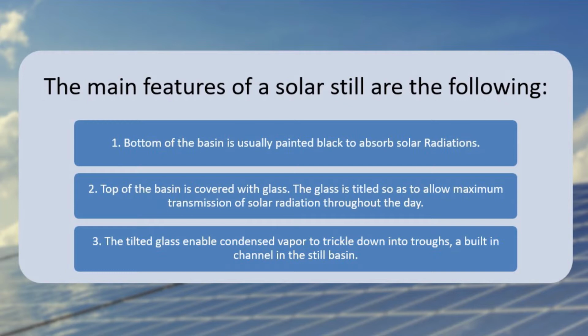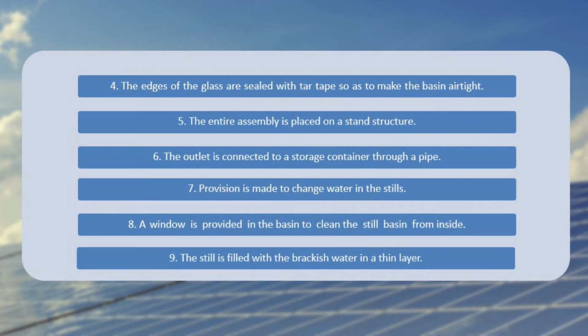Third feature of solar still is the tilted glass enables condensed vapor to trickle down into troughs built in a channel in the still basin. Next feature is the edges of the glass are sealed with tar tape so as to make the basin airtight. Next feature is the entire assembly is placed on a stand structure.